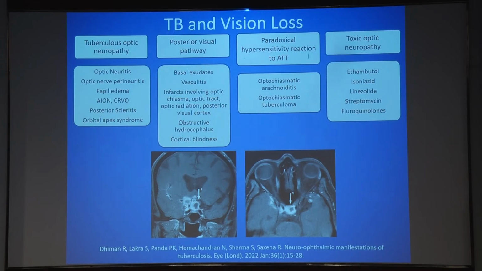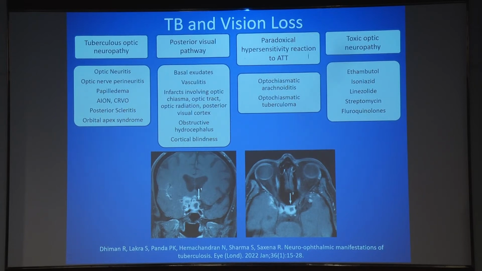In this image, this was a young child with multiple ring enhancing lesions, presenting with a normal fundus and bilateral unexplained vision loss. When we imaged, we saw these multiple ring enhancing tuberculomas, with this particular large tuberculoma directly compressing the chiasm, pretty much acting like a sellar lesion.